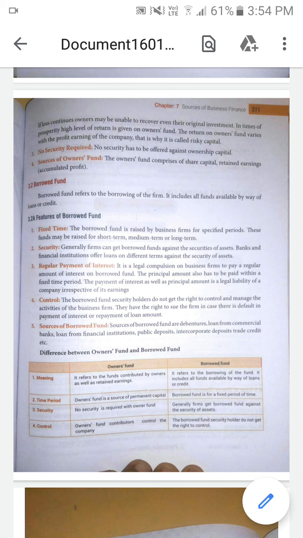Next one is control. The borrowed fund security holders do not get the right to control and manage the activities of the business firm. It is one of the demerits also. They have the right to sue the firm in case there is a default in the payment. If there is any default in the payment of interest or repayment of the loan amount, the firm may not be able to run its business continuously. So the controlling power is very less when compared to the owner's fund.